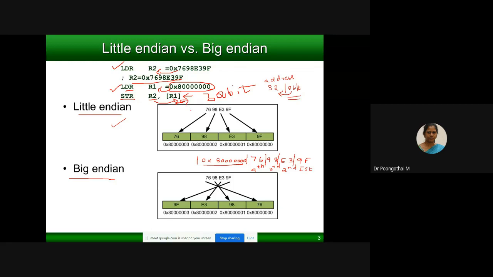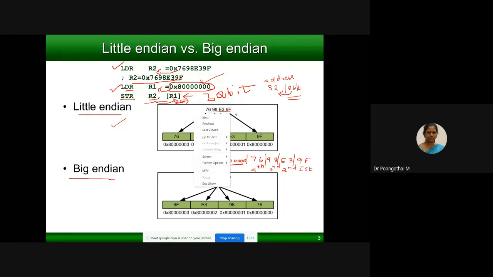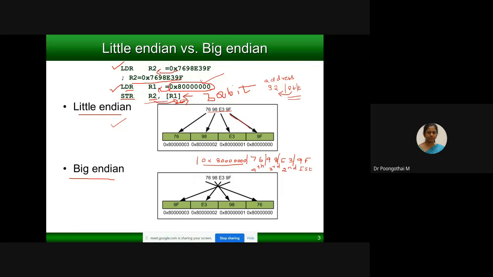So in the little endian format, this is your input data. I'm going to write this data into the memory location pointed to by R1. So your R1 is pointing to this value, so this will be the starting address. After execution of this instruction, first it will store this 9F, your LSB, into the starting address of the memory location.